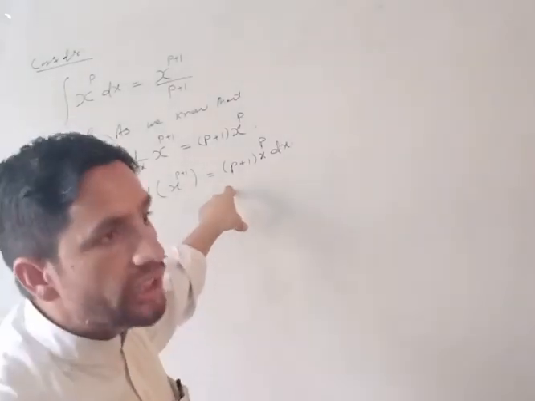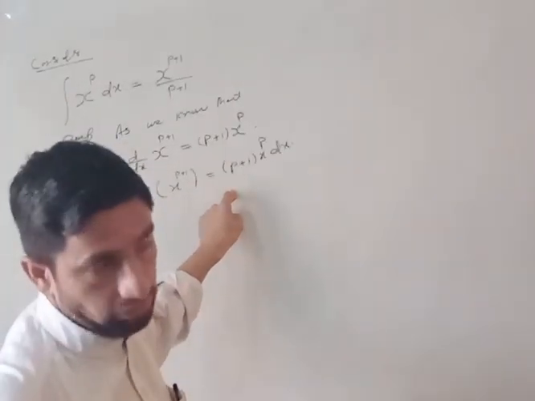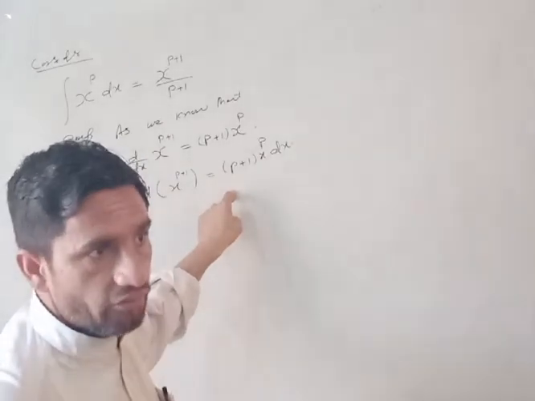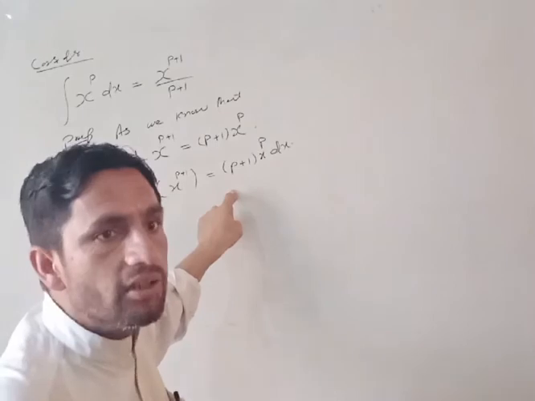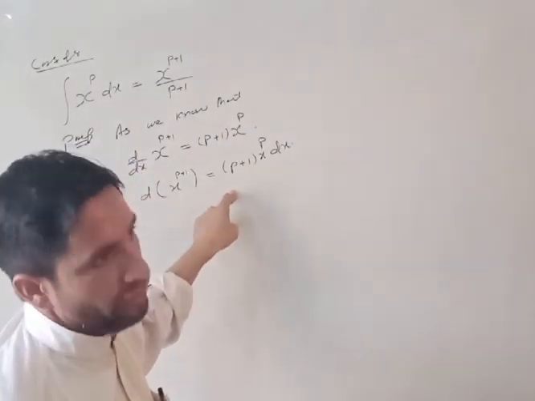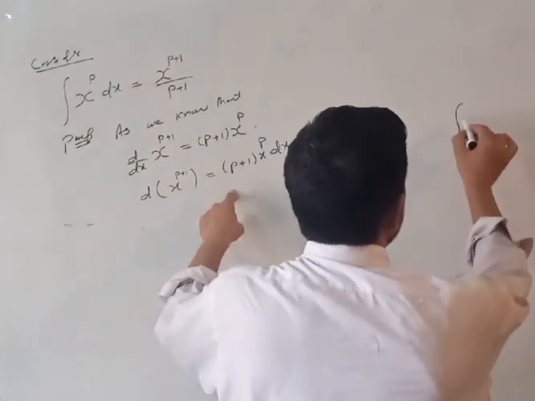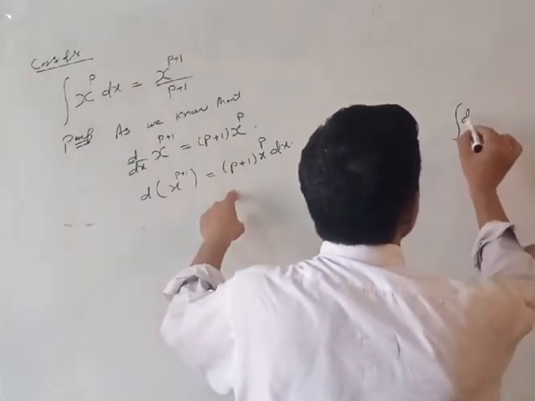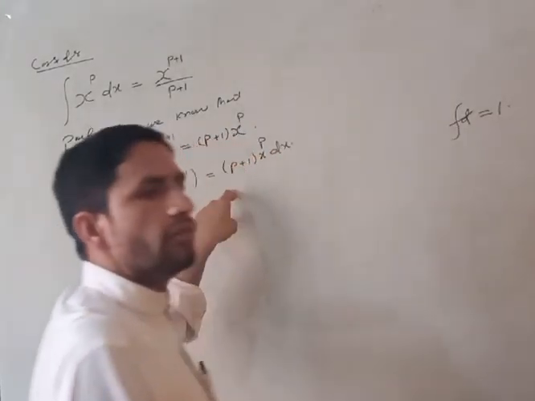Or on the other hand, we can define integration as the antiderivative. Whenever derivative and integration are combined, they always cancel the effect of each other.